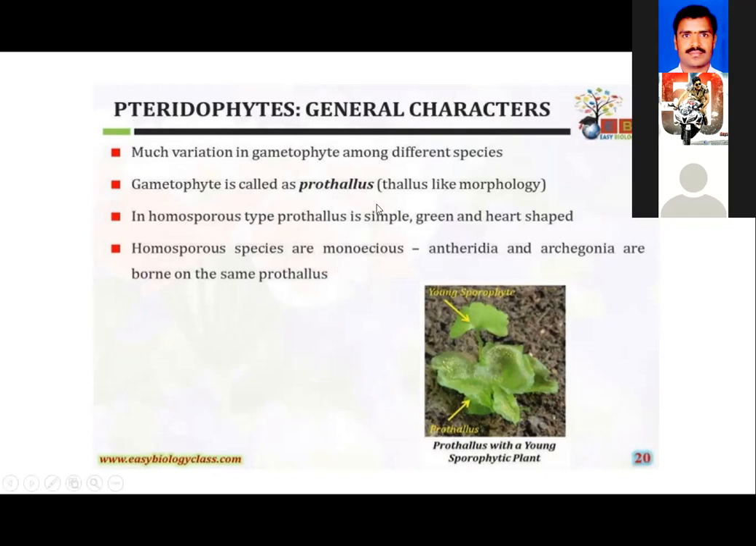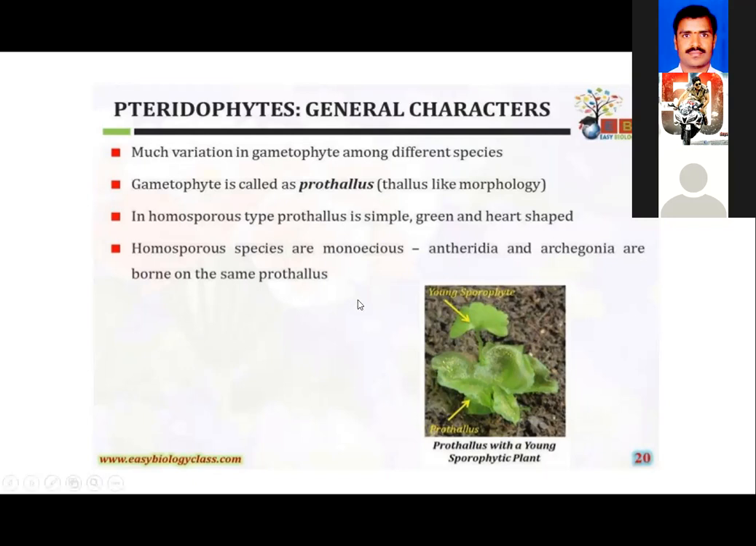So this is the starting stage of the gametophytic tissue of the pteridophytic plant. The prothallus here is independent, that is, it can prepare its own food material. It is green in color. It is a heart-shaped structure and it is very simple. On this prothallus, we can see the development of the antheridia as well as the archegonia.